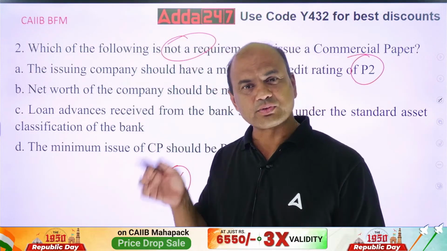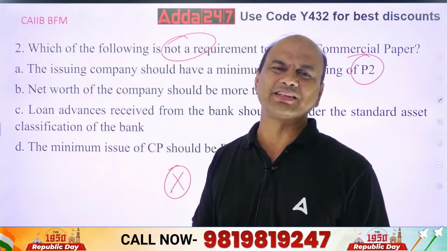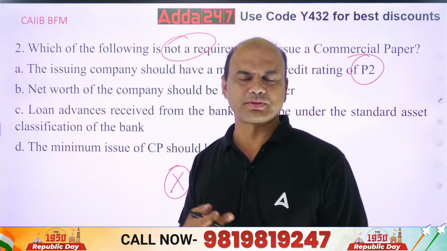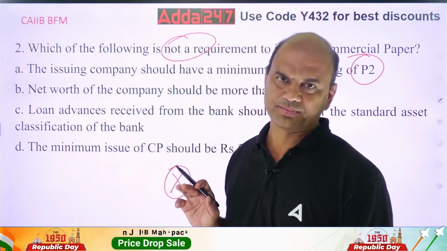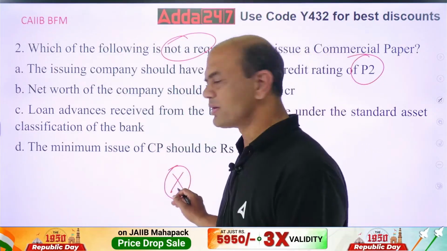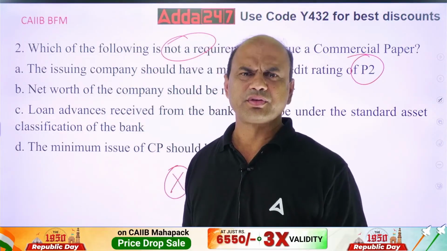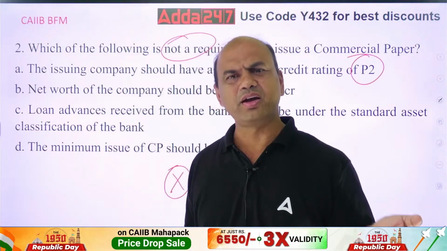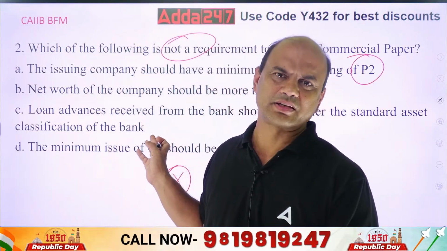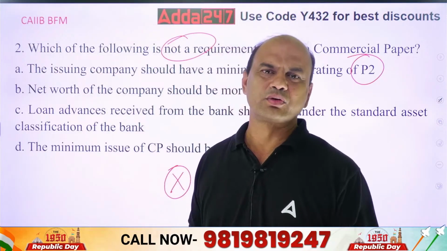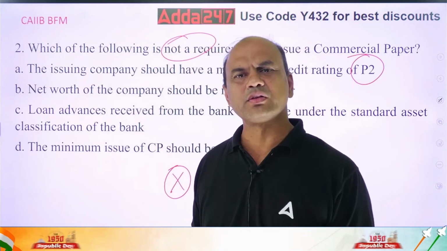Now, the next question which will come into your mind is, why does the company want to issue CP? Can't it get a loan from the bank? So what is a CP basically? CP means this: I am company X, I want money for running my business. So you'll say, get it from the bank. Why are you going for all these extra facilities? Get it from the bank, directly get the rate, give them the security, they'll give you the loan.